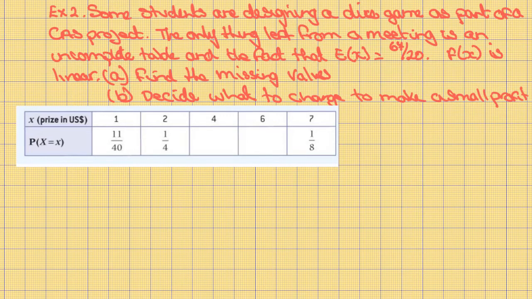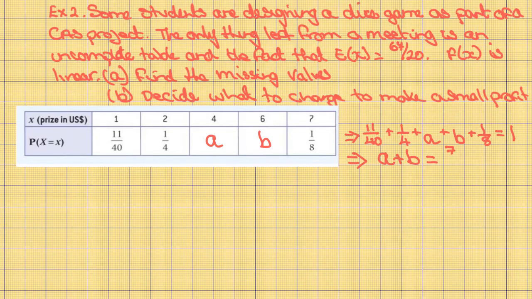Let the two missing values be A and B. We know from a probability distribution function that the probabilities add up to 1. Therefore, 11 over 40 plus a quarter plus A plus B plus 1/8 equals 1. Therefore, when you rearrange this, you get A plus B is 7 out of 20.